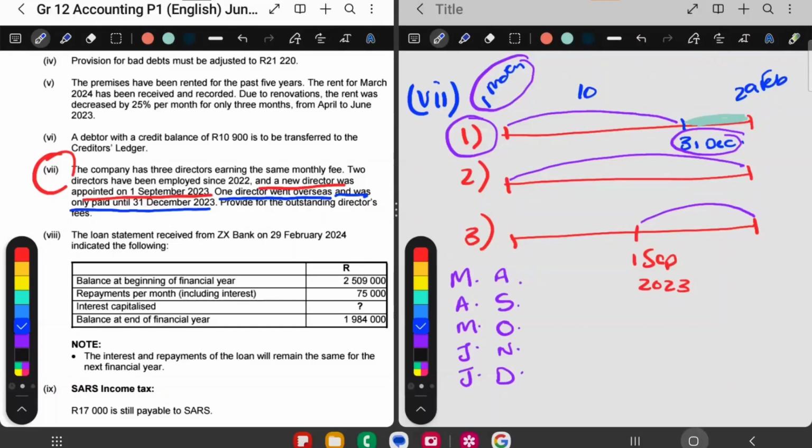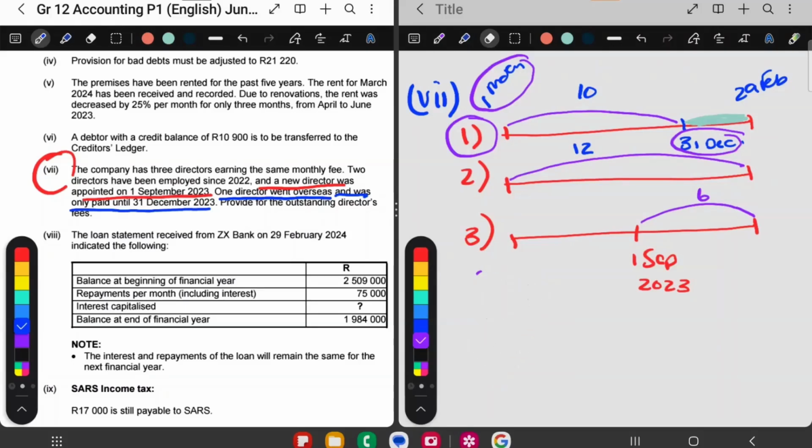Director number two was paid for the whole year. So that's 12 months. Then director number three, let's work out. Director number three started on the 1st of September. So that gives me the whole of September, October, November, December, Jan, Feb, and March. No, not March. Jan and Feb. Okay, how many months? 1, 2, 3, 4, 5, 6. So this one was paid for 6 months.